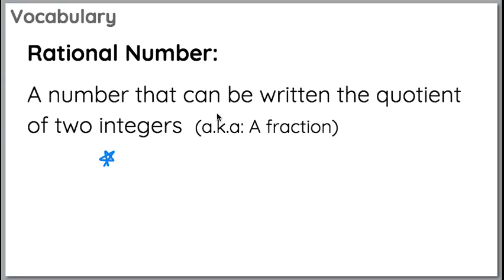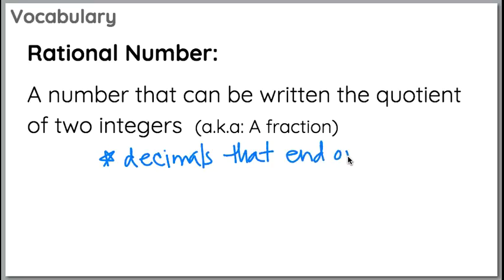But also remember, if we are given a fraction, we could convert that into a decimal. And the decimal will either end or repeat. So we can also add that we have decimals that end or repeat. Those are all considered rational numbers. So we have a number that is a fraction or can be written as a fraction, decimals that end or repeat.